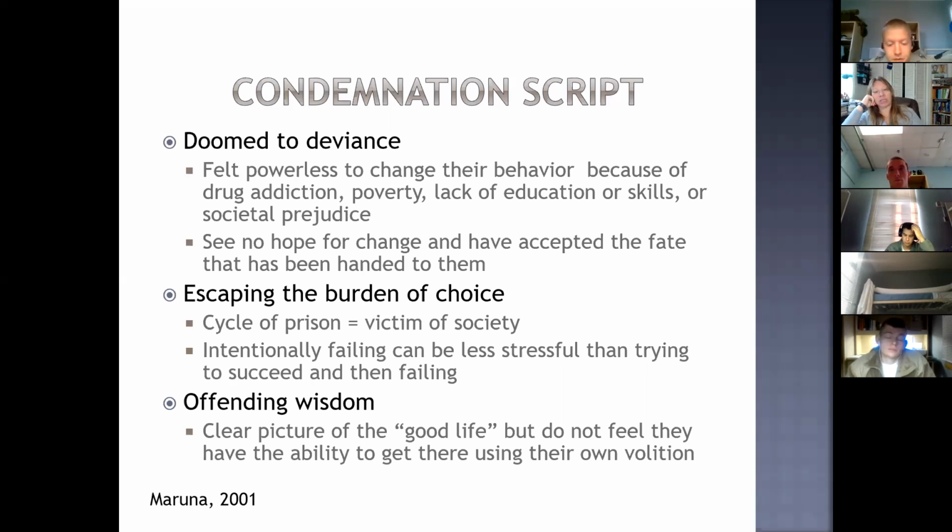Those that seem to persist in criminal activity took those facts of their life, and they felt that because of those facts they were doomed to deviance. They said that they want to change, but they don't have any choice. They're doomed to deviance because they're addicted to drugs, because they don't have any education, because society is prejudiced against them because they've been incarcerated. Most of them said that they largely saw their life scripts as being written for them a long time ago. So they felt that they didn't have any control over their lives because of these factors. And because of that, they were doomed to a life of deviance.